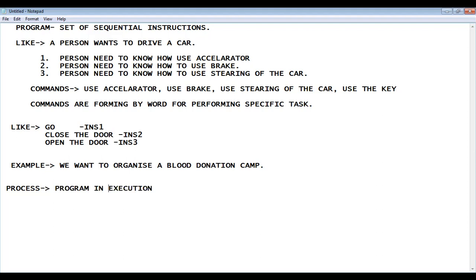Take one example: you are using WhatsApp. When you are composing a message to someone by WhatsApp, that is a program.